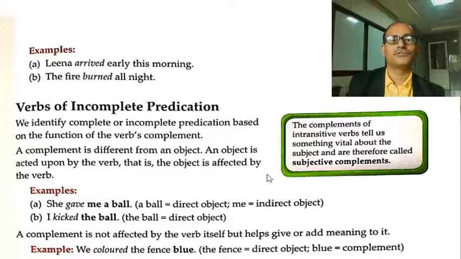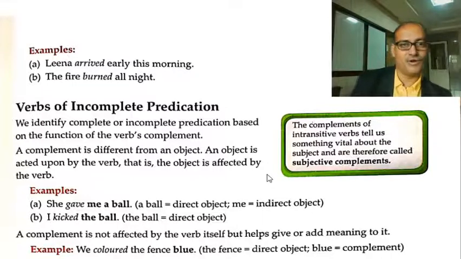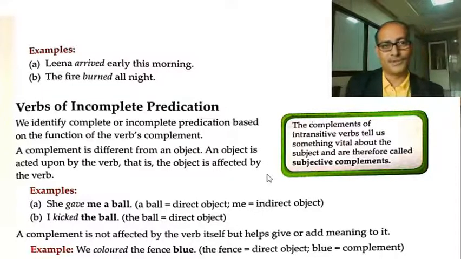So in a general sense, when there is no object in the sentence, whatever part gives more information about the subject is the complement of the verb.